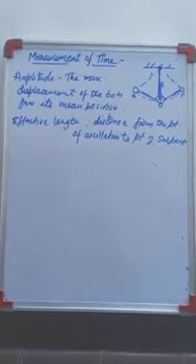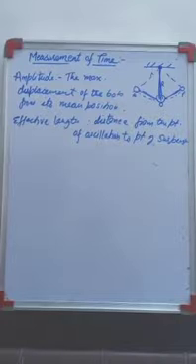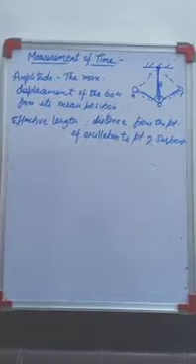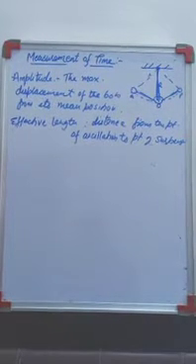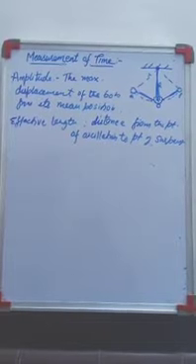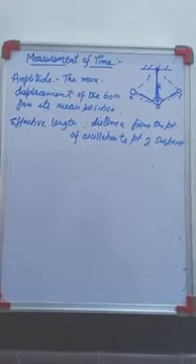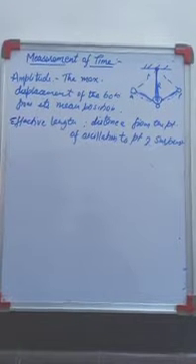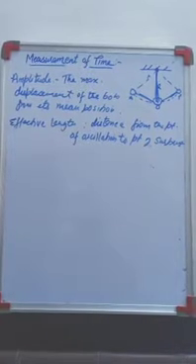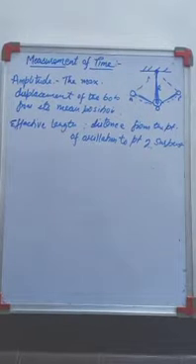Now if I know the time for 20 oscillations, can I calculate the time period for one oscillation? With that you will calculate the time measurement, and if the time is known, you can calculate the frequency. Next comes the relation between time and length.